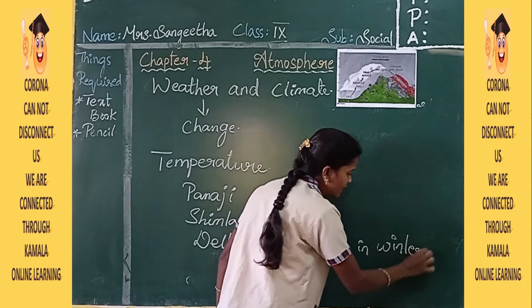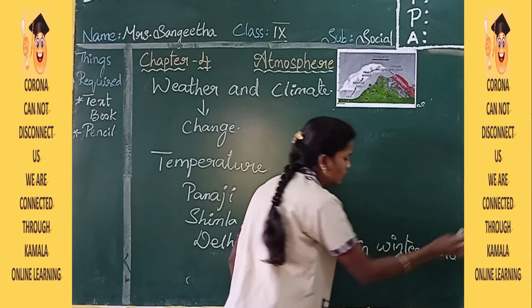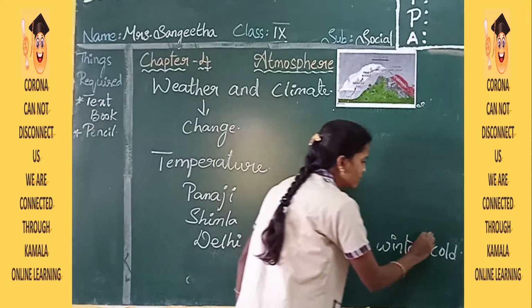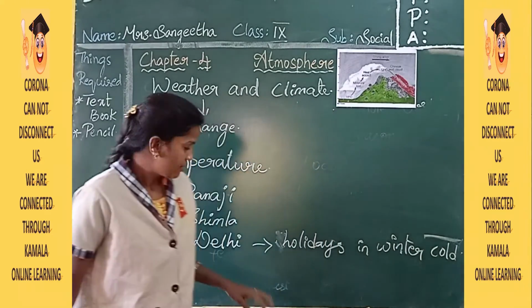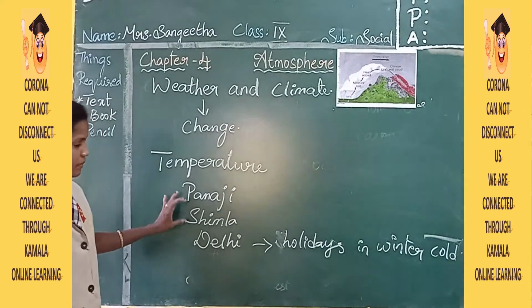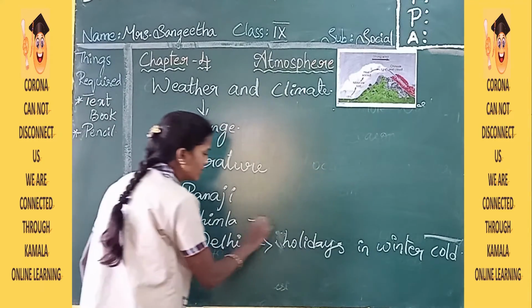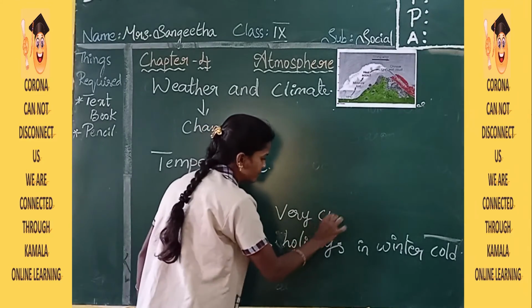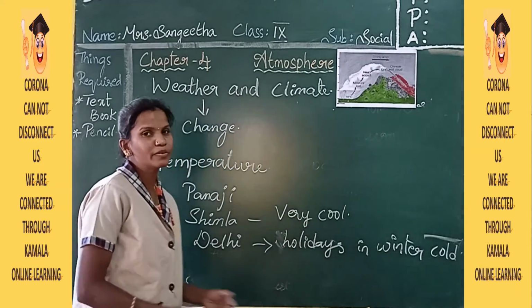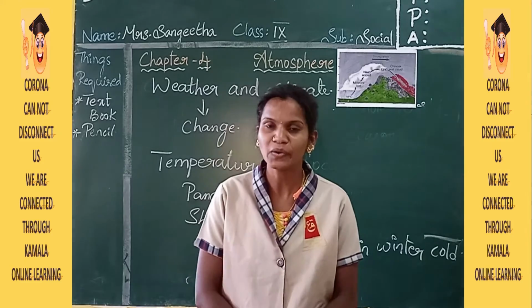Why? Because it will be a very cold place. And Panaji is also a cool place and Shimla is also very cool. And if you take the Himalayas, it will be very, very cool.